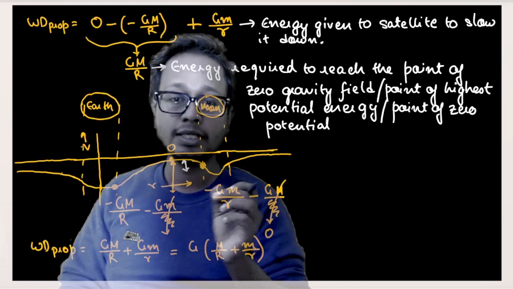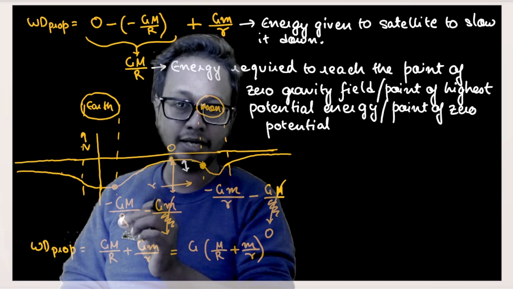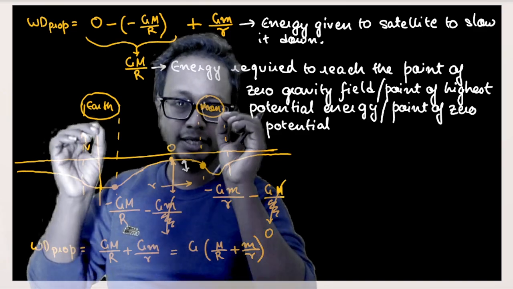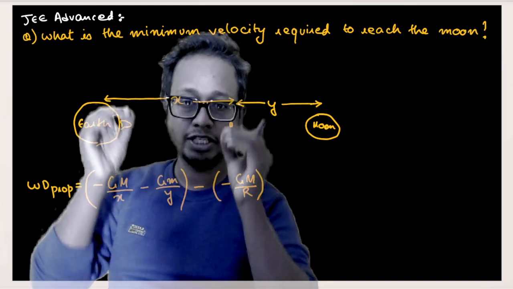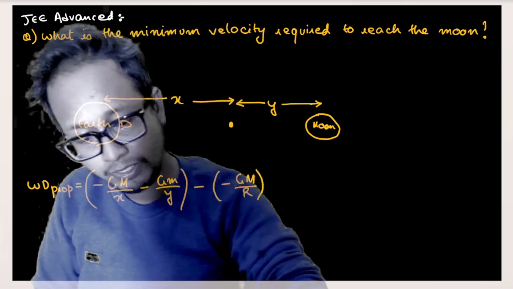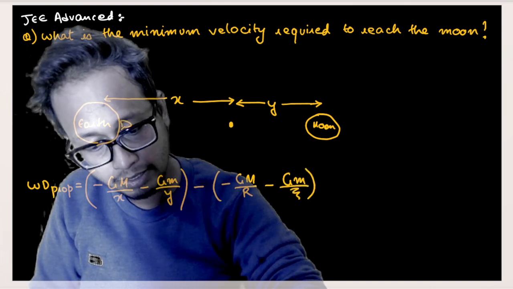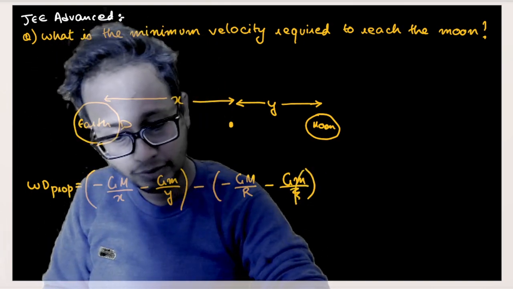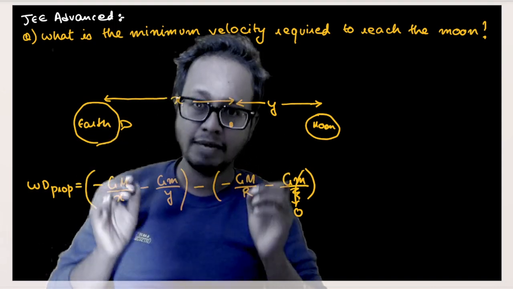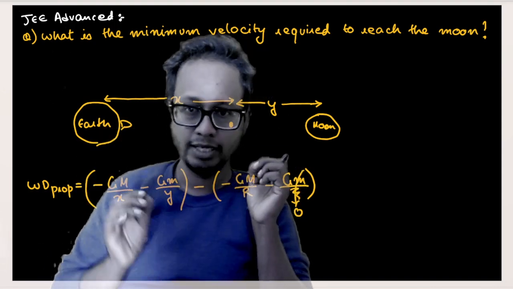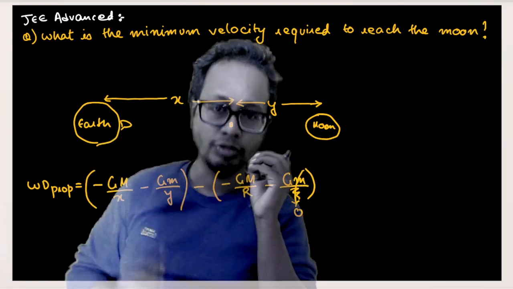Now out here also, the potential at the surface of Earth is not exactly minus GM by r. It is minus GM by r minus GM by the distance from the center of Moon to the surface of Earth. Even in this question, that potential is ignored; minus G mass of Moon by some distance, this value is ignored. Understood? So this is the minimum amount of energy I must give a satellite to reach the Moon, because all my energy is expended in taking the satellite from this point to a point where the field is equal to zero.